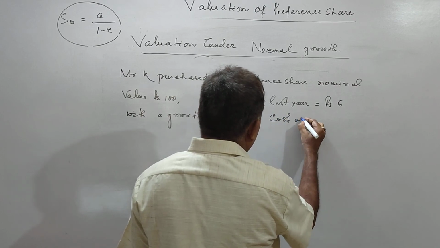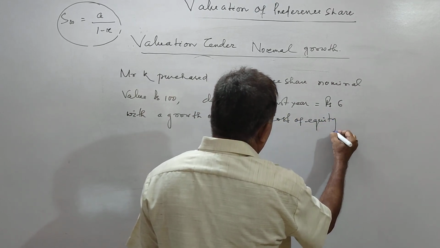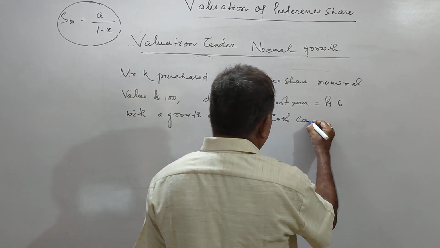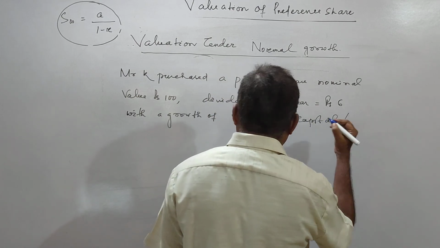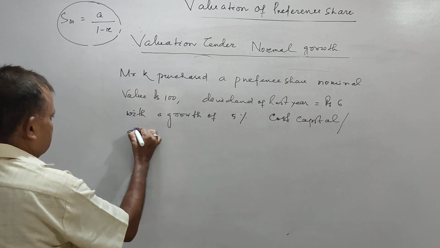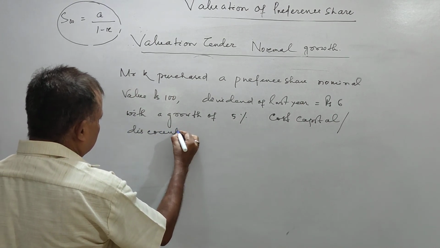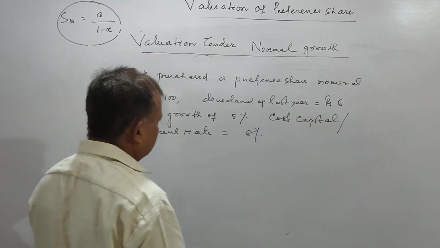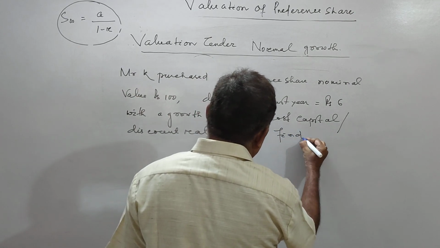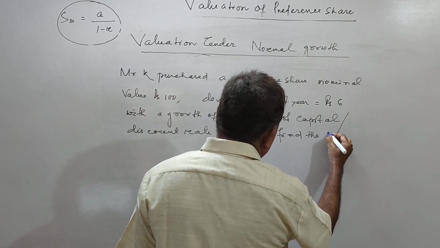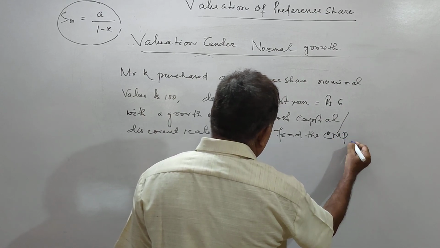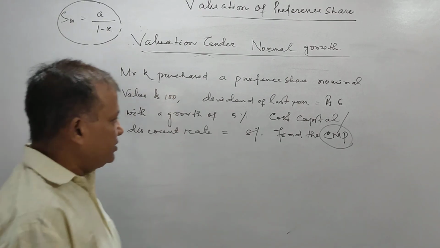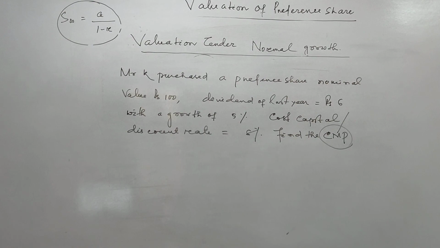Cost of equity, cost of capital or discount rate is 8%. Find the current market price of preference share.